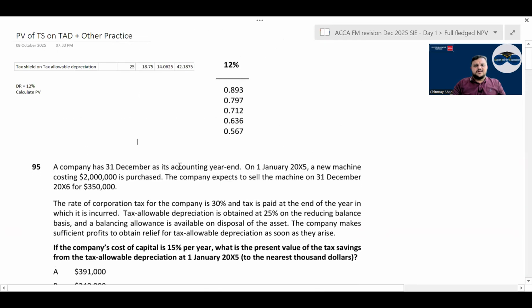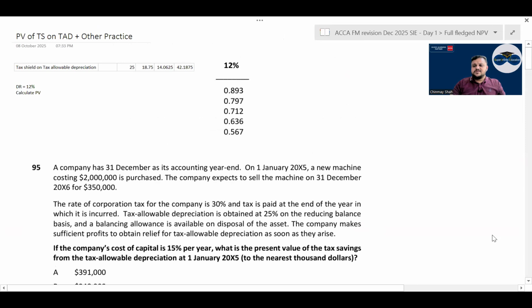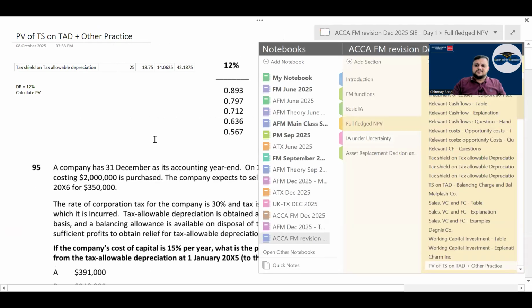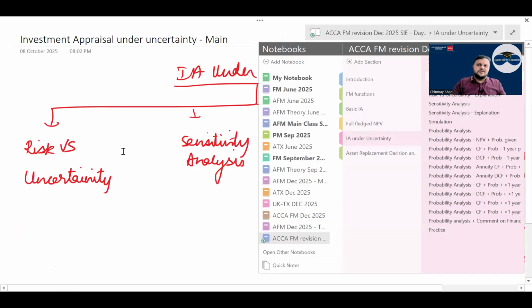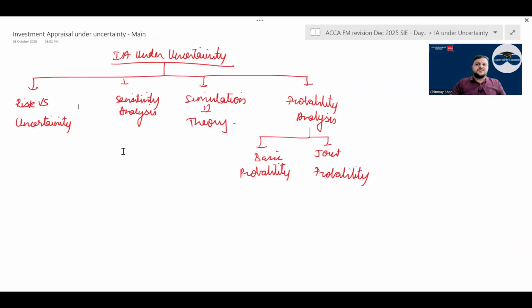Certain times the question is asked to find the present value of tax shield on TAD. You must have seen this in a lot of books, a lot of questions. You can do that. Investment appraisal under uncertainty is your next part, where you probably have sensitivity analysis and probability analysis as your major practical part. Risk versus uncertainty and simulation are theory parts. Sensitivity analysis also has a theory. Have a look.